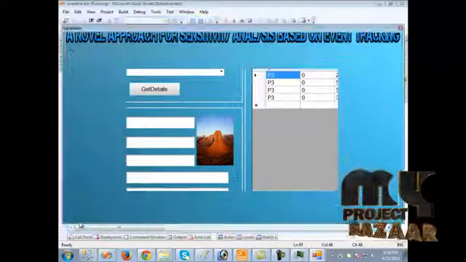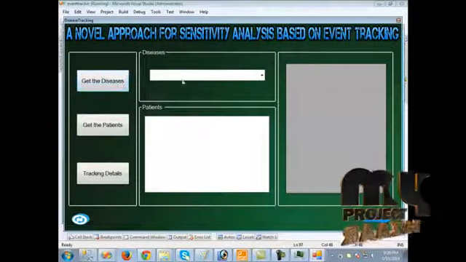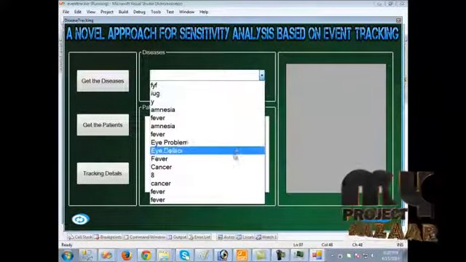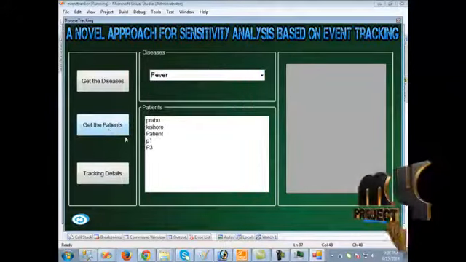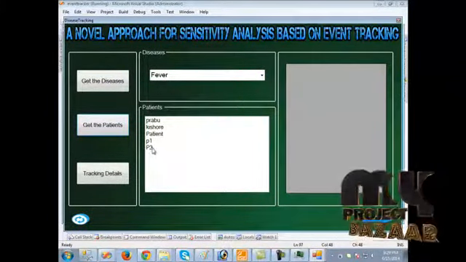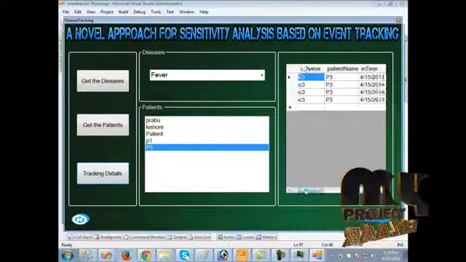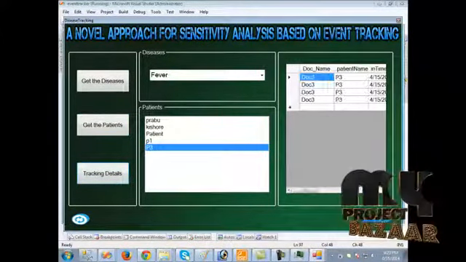Then we should click back, and when we click disease tracking, we must click the get the diseases button. Then all the diseases should be displayed here. When we click get the patient's details, the corresponding patient should be displayed. And when we click the patient name and click tracking details, it shows the tracked detail. Then we should click the next button.